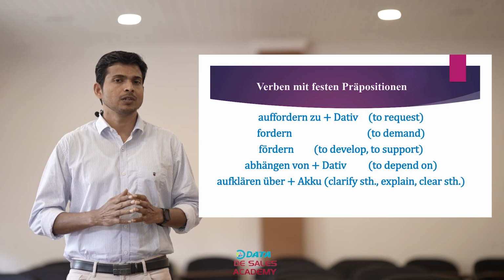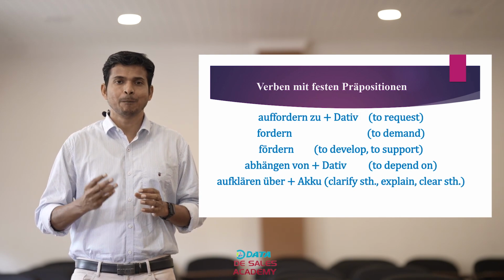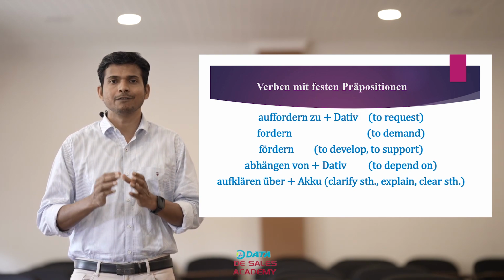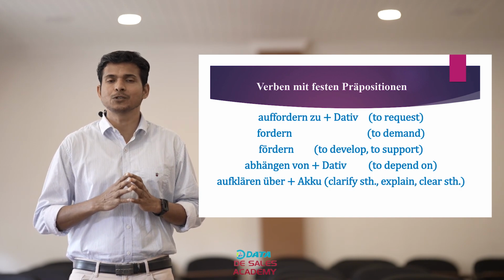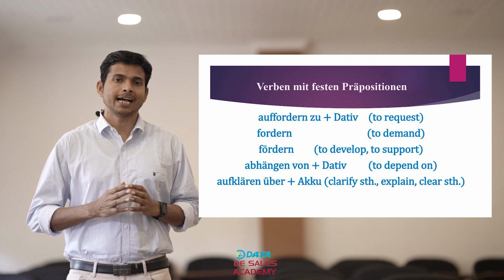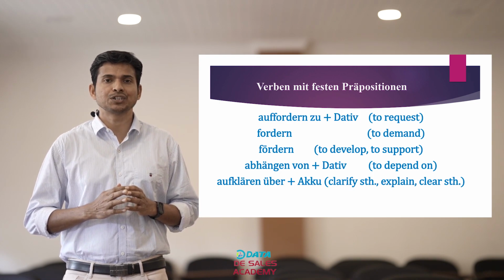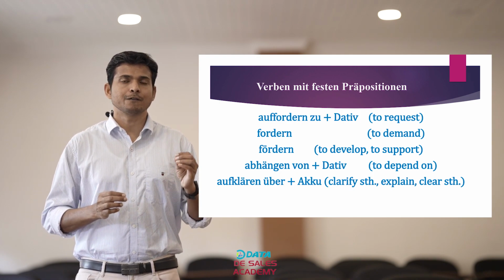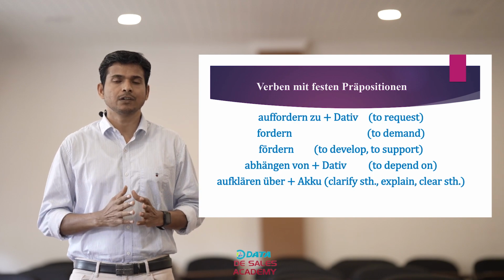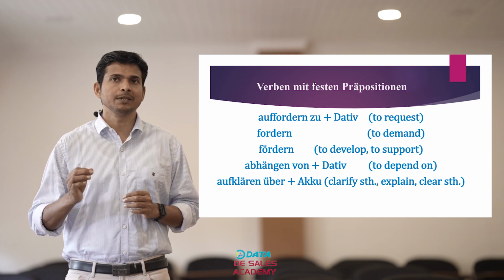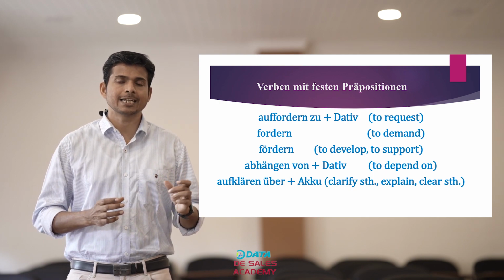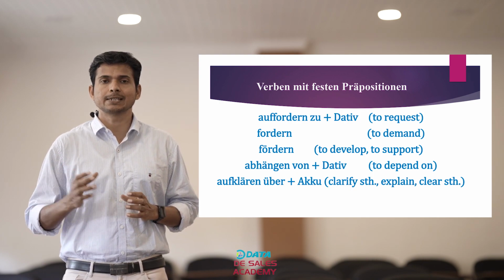So my dear friends, we have discussed three important verbs with fixed prepositions, which will be very useful in our writing as well as speaking of the German language. They are auffordern zu plus dative, which means to request, fordern, which means to demand, fördern, which means to develop or to support.